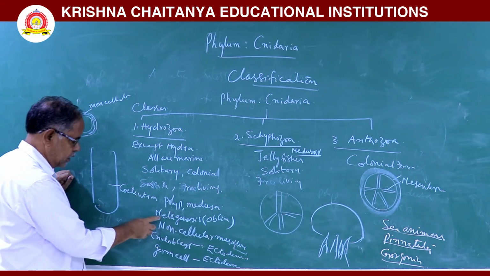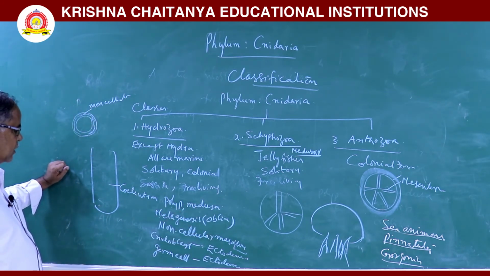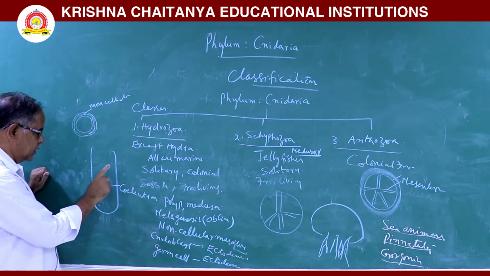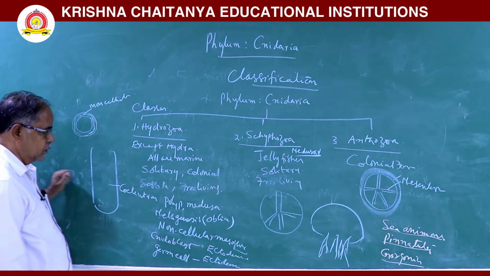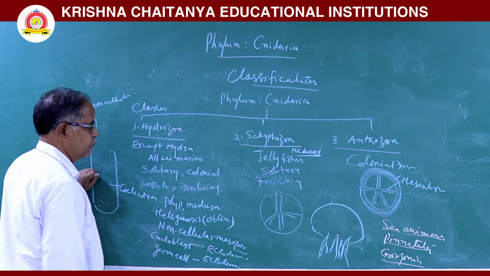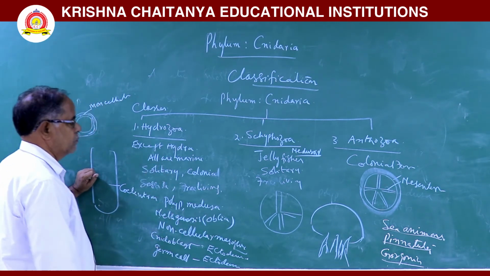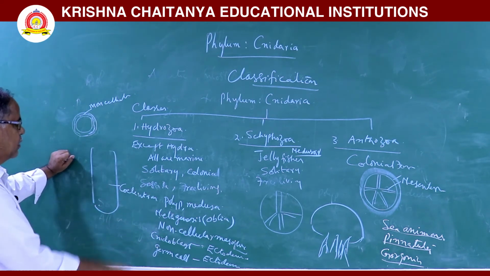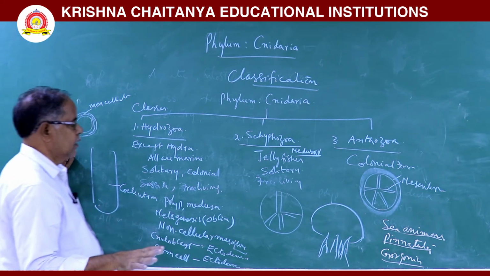A non-cellular mesoglea is there. Here, nidoblast cells are present in ectoderm. Next, germ cells are also present in ectoderm. These animals show polymorphism. That means in one individual, so many zooids are present. Examples: Physalia, Hydra, Obelia, Velella, Porpita, like that.